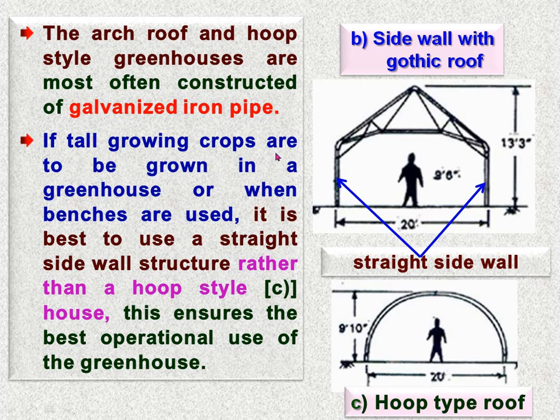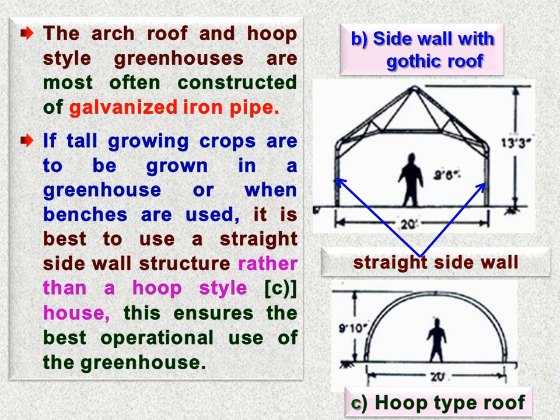If tall growing crops are to be grown in the greenhouse, or when benches are used, it is best to use a straight side wall structure rather than a hoop style. Here in figure C, this ensures the best operational use of the greenhouse. Means if we want to grow tall crop in the greenhouse, or we want to use benches for growing the crop, then it requires more height.